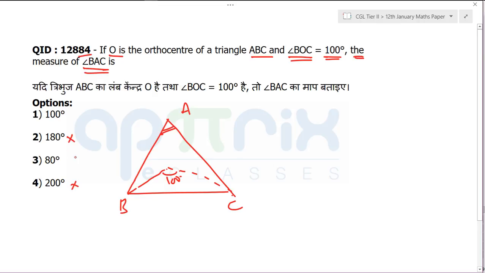You are asking about one angle of a triangle, BAC. Can it be 180 degrees? No, sir. The sum of three angles is 180. They are giving 200. More absurd, right? What are they thinking of you, that one angle of a triangle will be 200 degrees? Now you are left with two options, 100 degrees and 80 degrees. Just visualize here. Are you going to get A to be 100 degrees? It is clearly visible that it is less than 100 degrees. The only possible answer is 80 degrees.